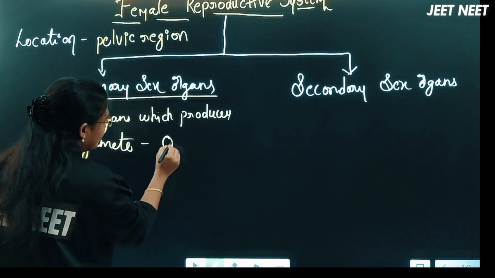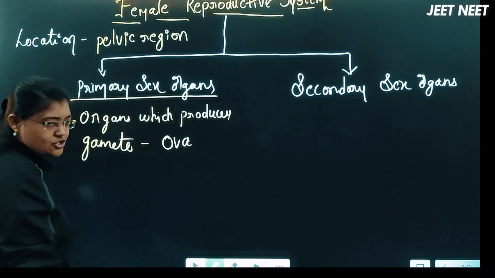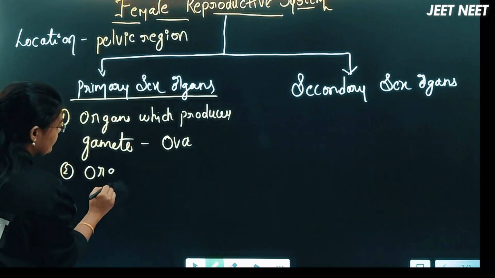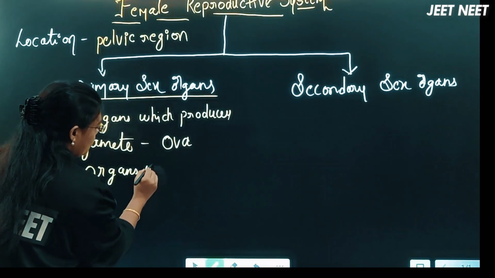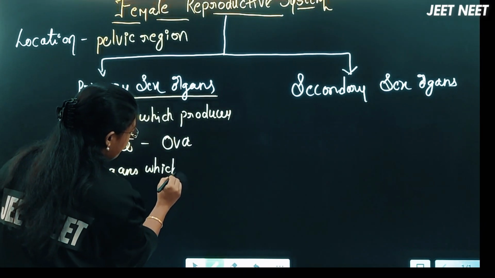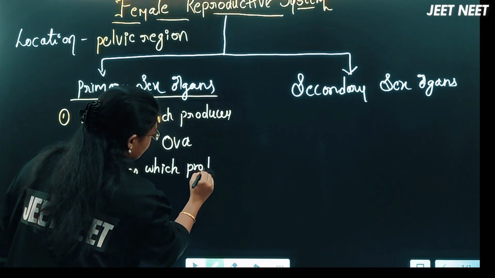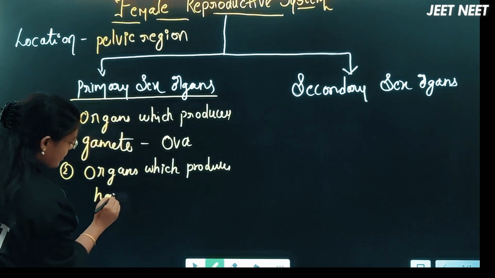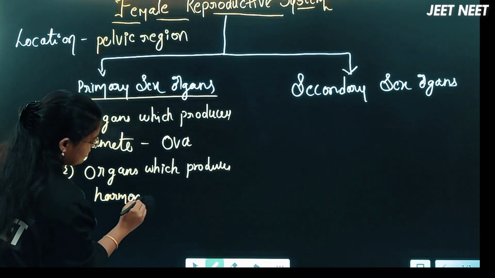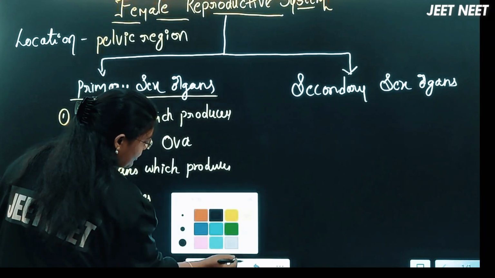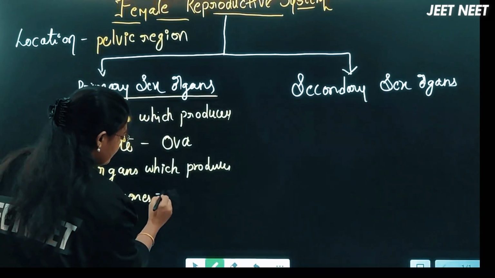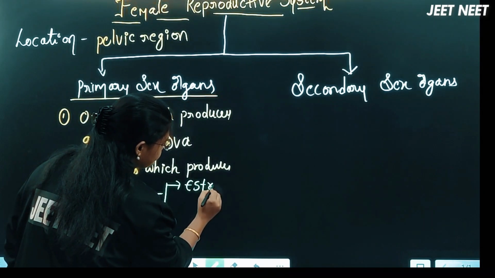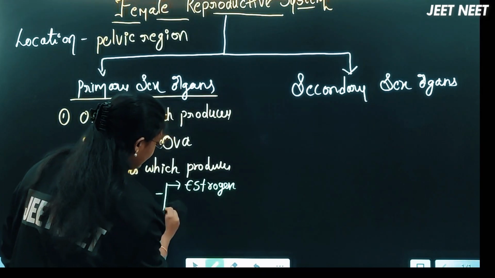What is a gamete? Here it is the ova that get produced, right? And the second function is producing sex hormones, organs which produce sex hormones like estrogen, right?